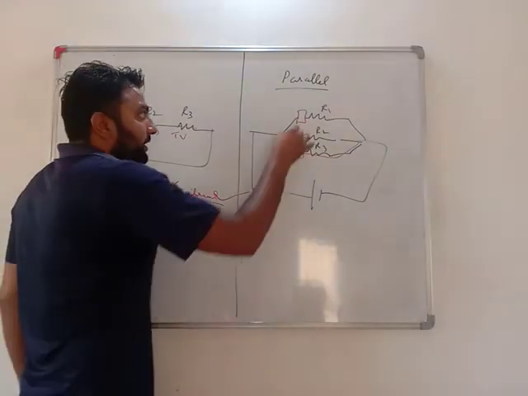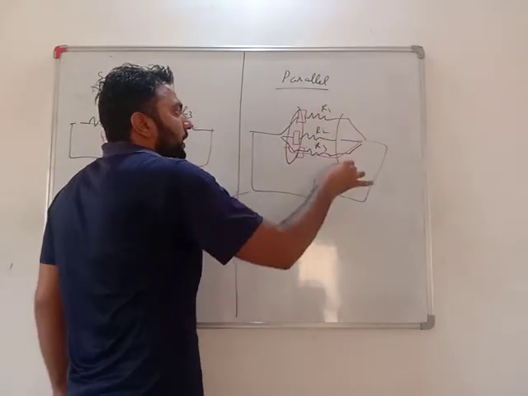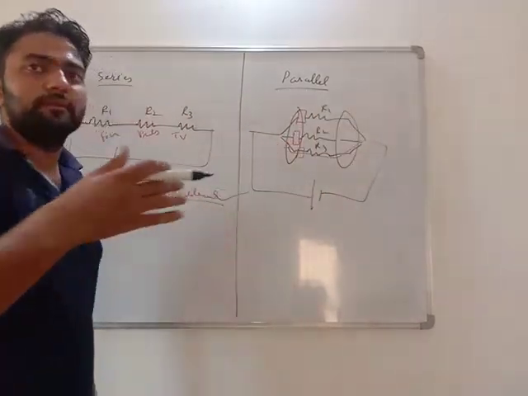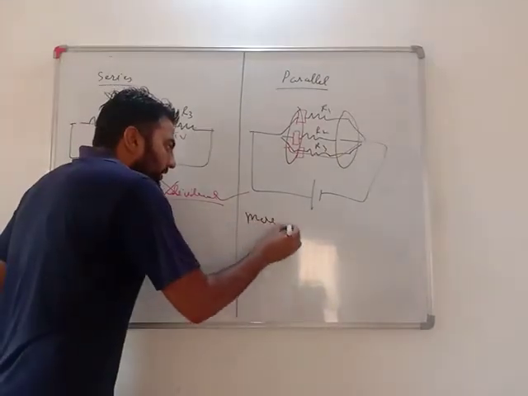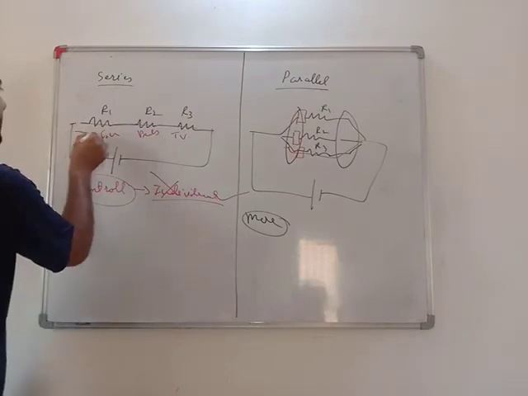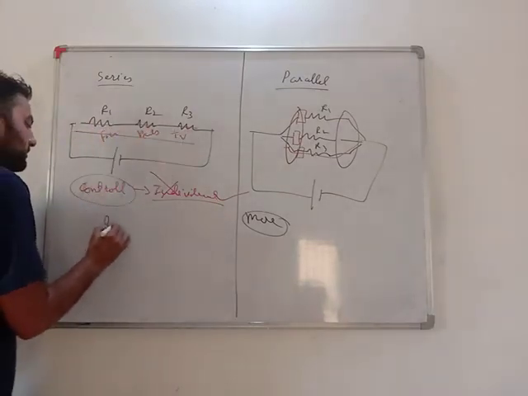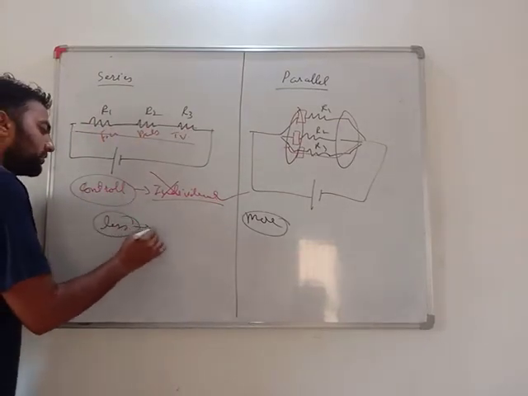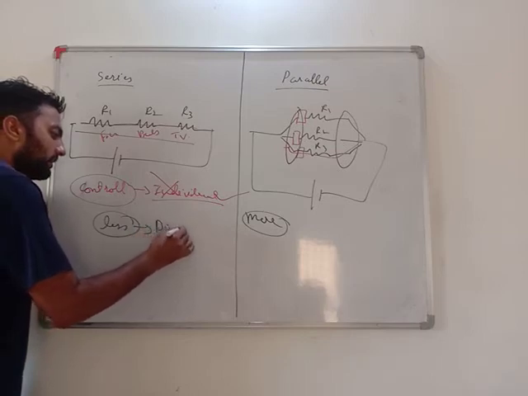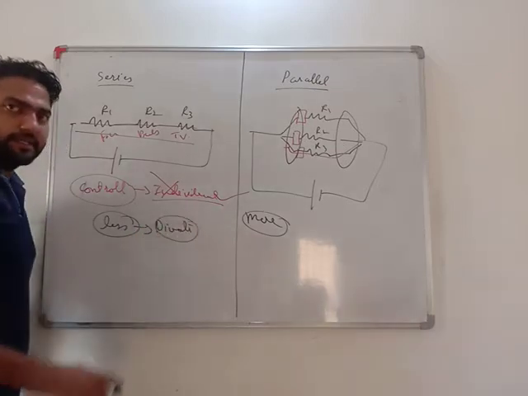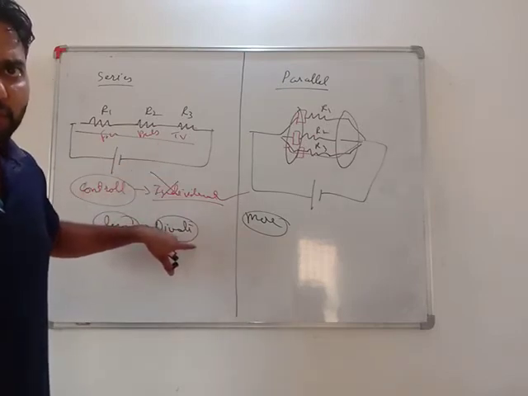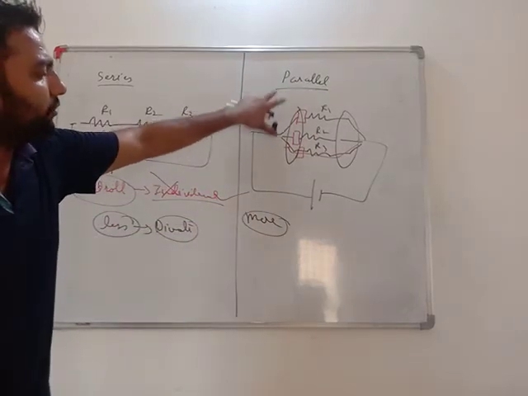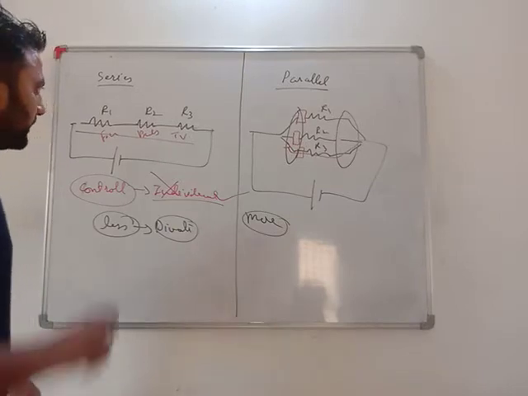But in parallel combination, wire required is quite more. Here more wire is required, and in series only single wire. So less wire is required. That's why you might have seen the Diwali lightings. In Diwali lightings, it is a series combination. Okay, and at our home this is parallel combination.